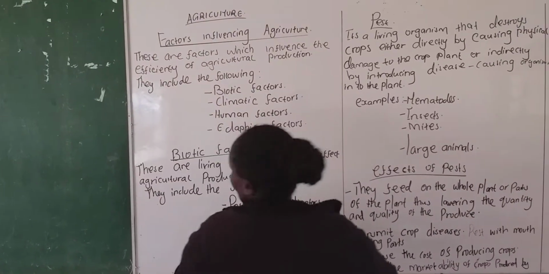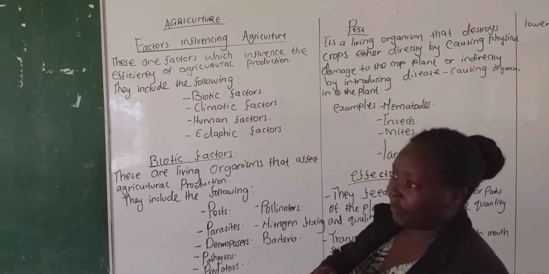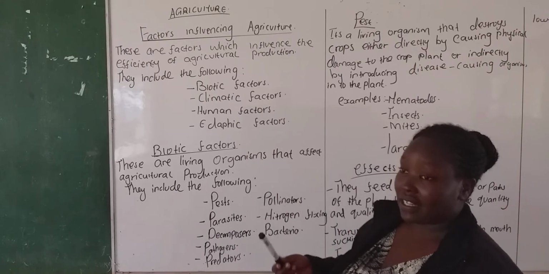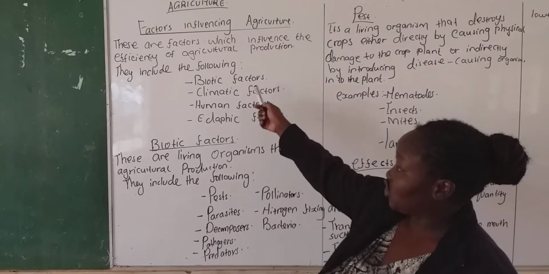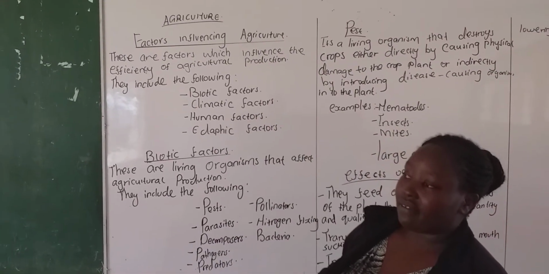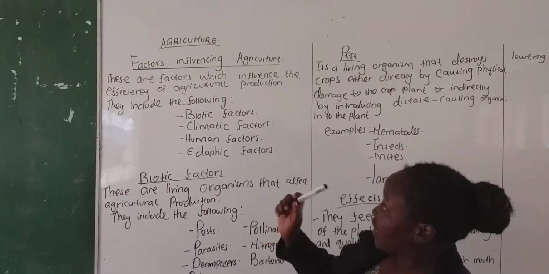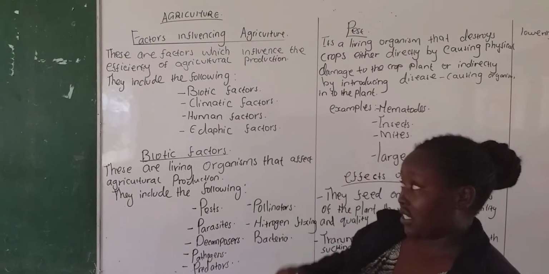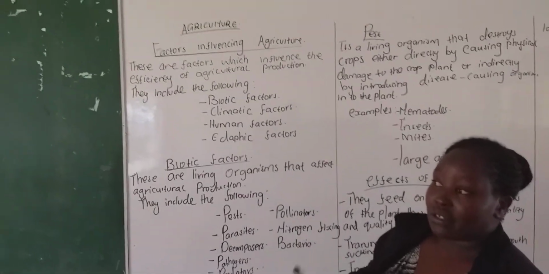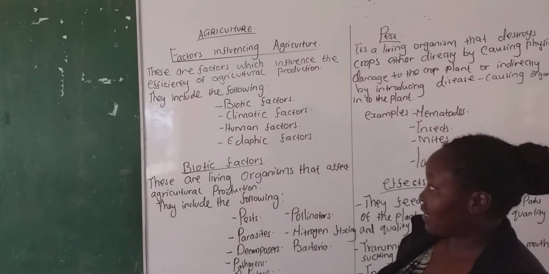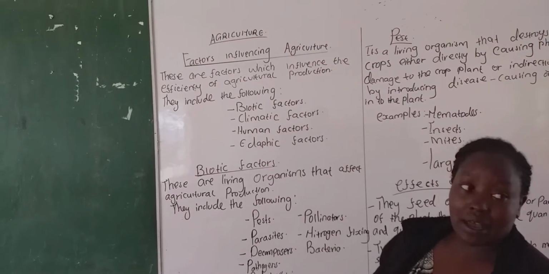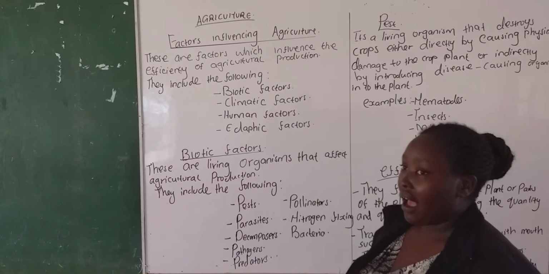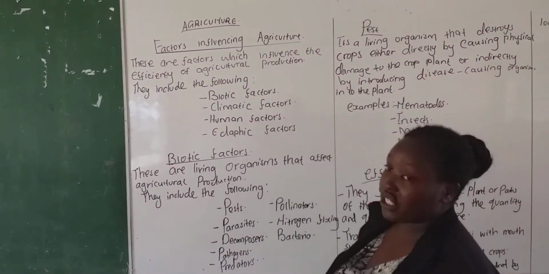For instance, we can have factors like pests. Pests can be a factor in that they affect the production negatively. But we have some, like insects, which influence the production of crops positively by transferring pollen to grains, and it becomes positive in influencing the production of those crops.